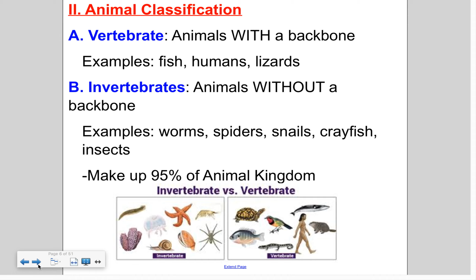So how do we classify animals? We classify them as either with backbones or no backbones. So vertebrate means that they have a backbone. Some great examples of vertebrates: fish, humans, lizards, birds. Invertebrates are animals without a backbone, and there's lots of them, and we'll discuss them in section 11.2, specifically titled Invertebrates, but examples: worms, spiders, snails, crayfish, insects. Invertebrates make up 95% of the animal kingdom. So there are way more invertebrates than there are vertebrates.